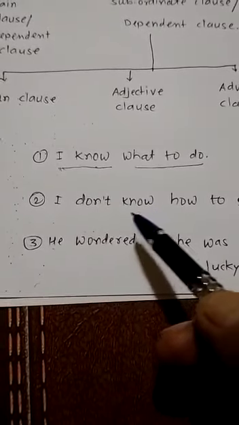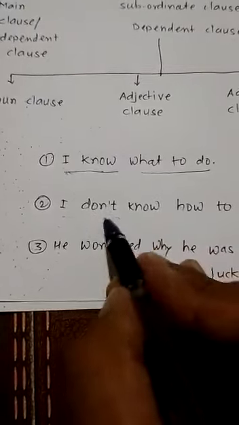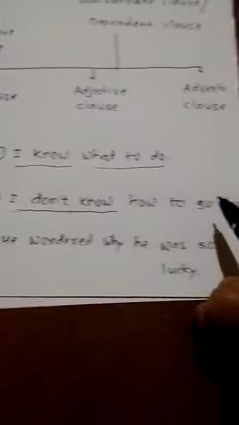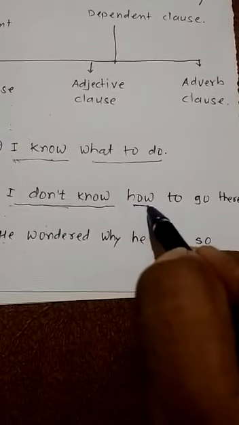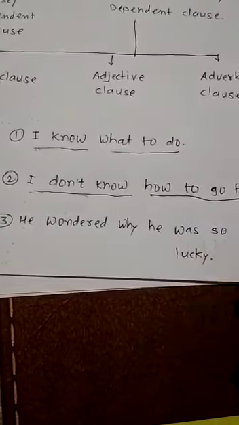Then come to the next, "I don't know." Exactly the opposite we have used here. "I don't know." When somebody asks us, at that time also we can simply say "I know" or "I don't know." So here "I don't know," then how to go there? Listen to it. "I don't know how to go there."